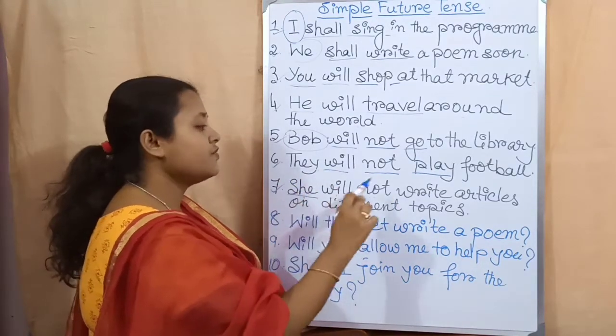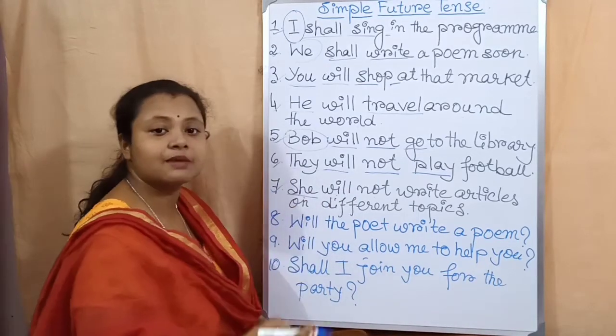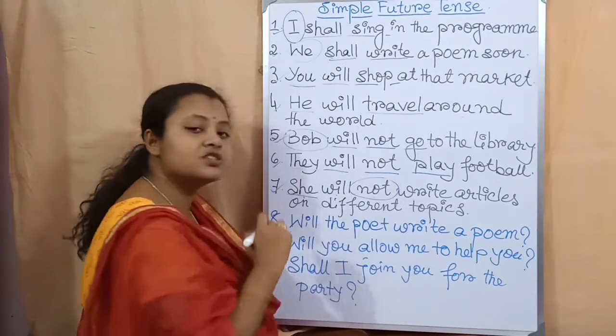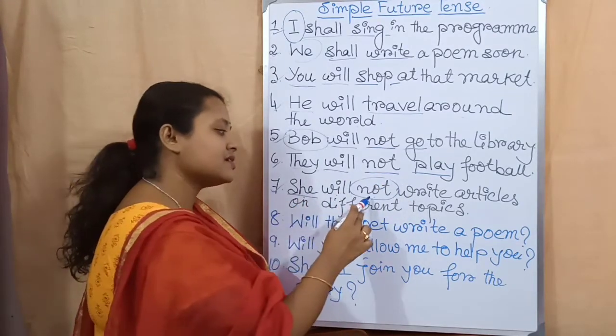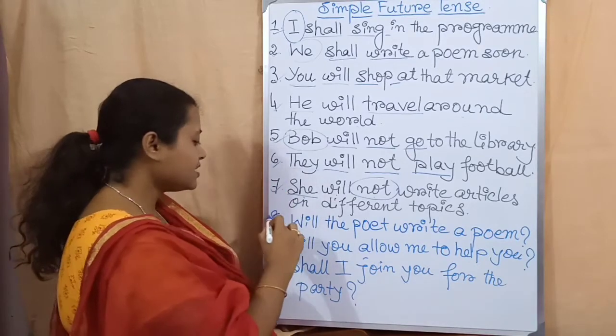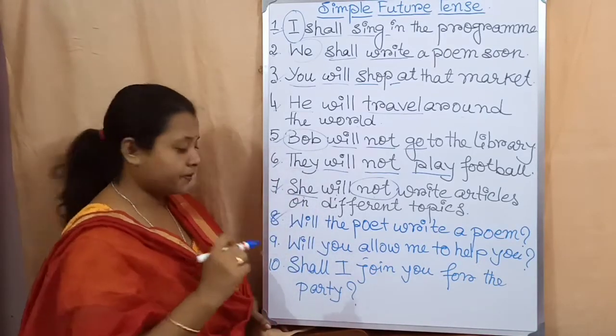Okay. So she will not write articles. This is an example of negative sentence. Why negative? Because I have used here not. So that is why this is an example of negative sentence in simple future tense. Now come to the 8th example.